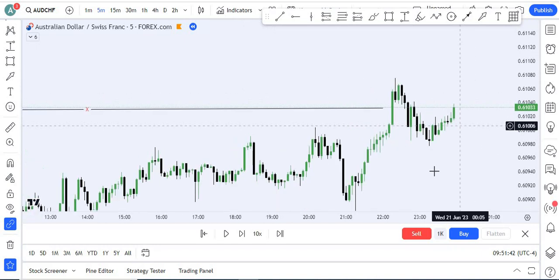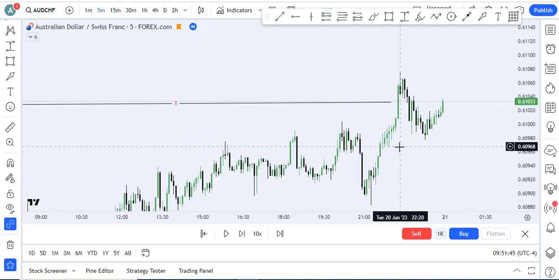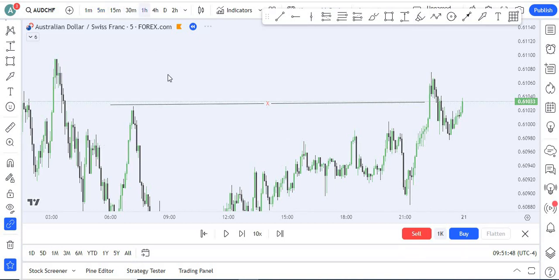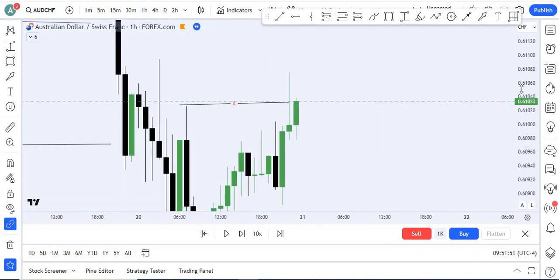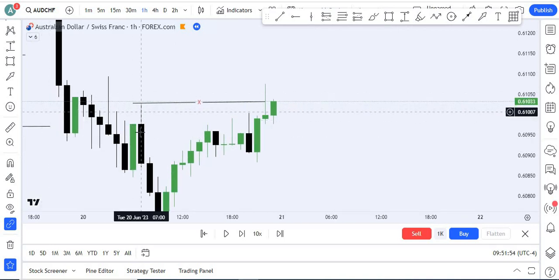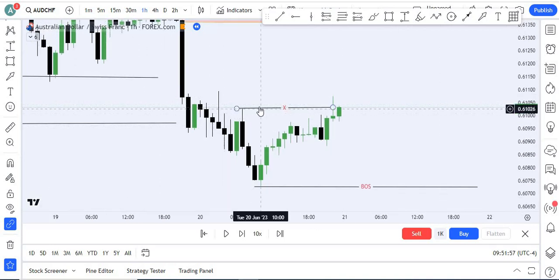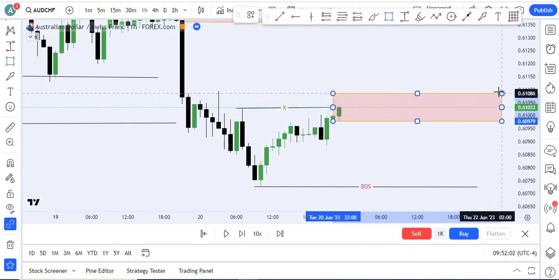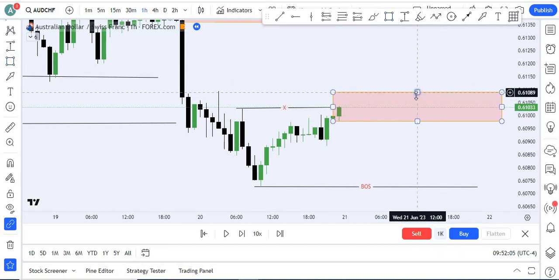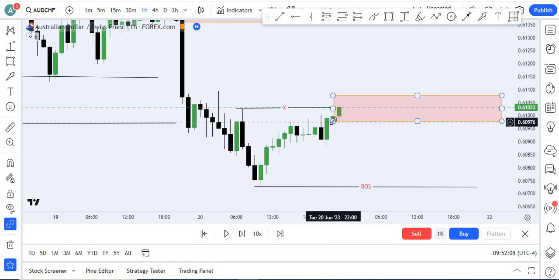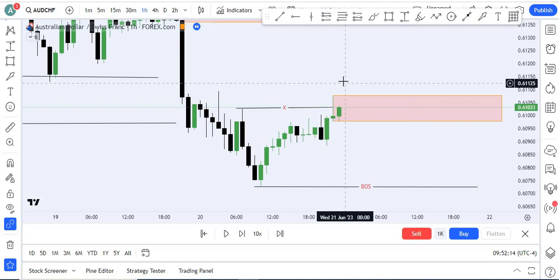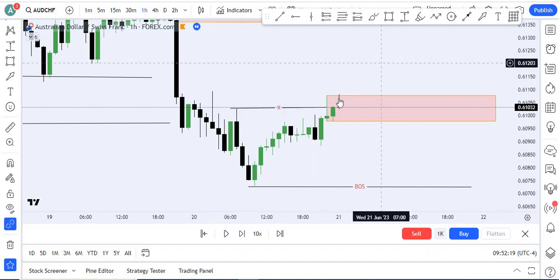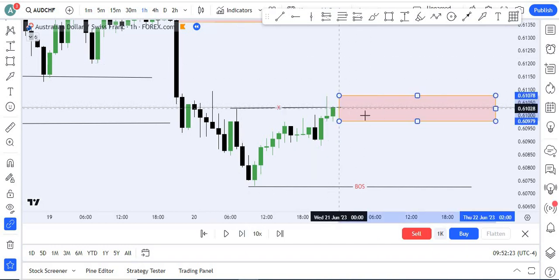So here what we need exactly: we see price in the 1 hour time frame took out the liquidity of the previous low and like this. The first thing you can do is mark out this candle and wait for any candle that closes downside to confirm this one is valid. If any candle closes above, it will not be valid. It should be a candle close below this candle, like this.